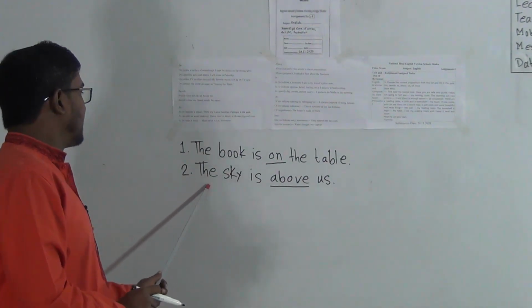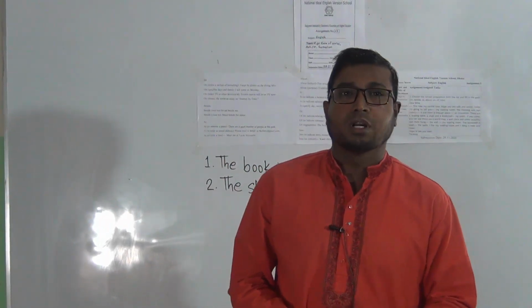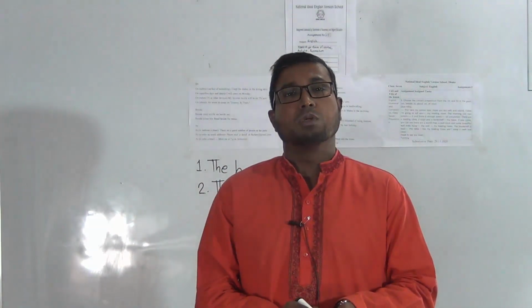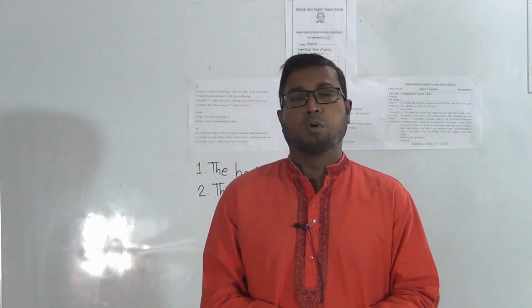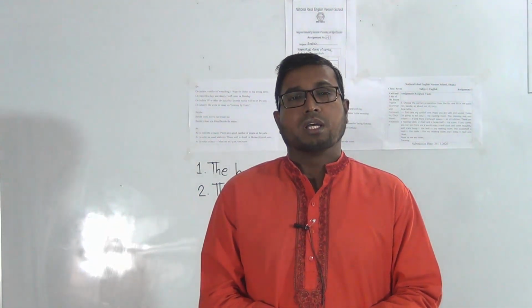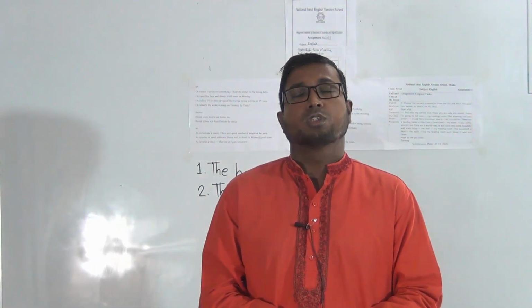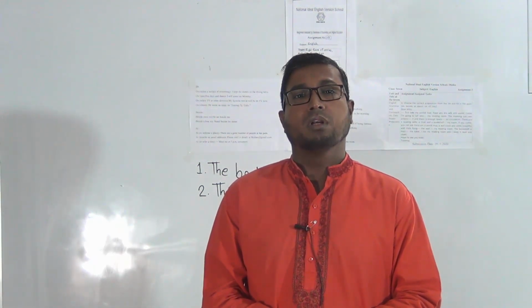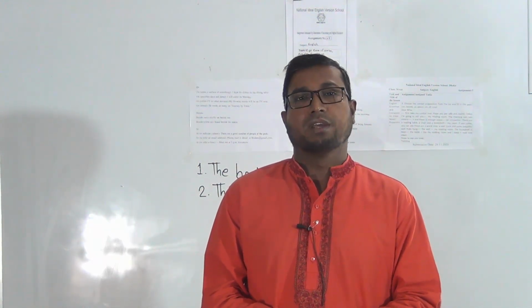Another one is the sky is above us. If we go to our definition again, we will see the words which will be placed before a noun or a pronoun, and which show the relation of a noun and pronoun with any other words of the sentence. This is the basic definition.